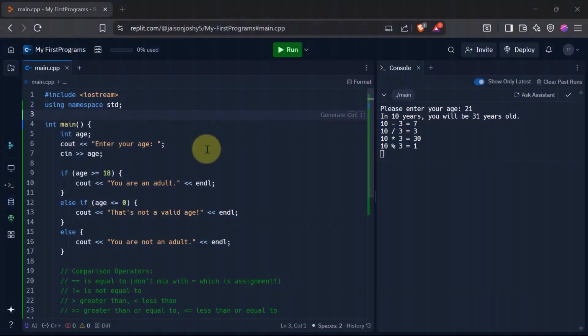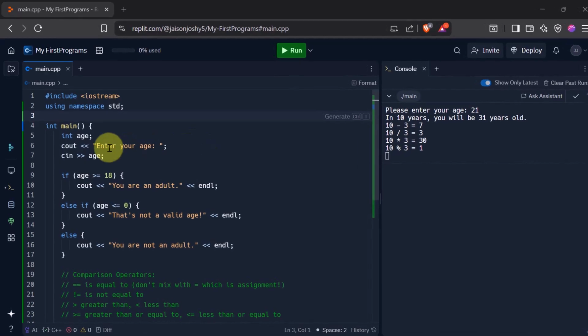Alright, so here I have made a program where we will ask the user to enter their age, and the user's age will be taken, and then if the user's age is greater than or equal to 18 years, then we want to display on the screen you are an adult. And if the age is less than 18, then we want to say you are not an adult. And if he enters some invalid age, like for example a negative number, we want to say that that is not a valid age. Okay, so here is a program for that.